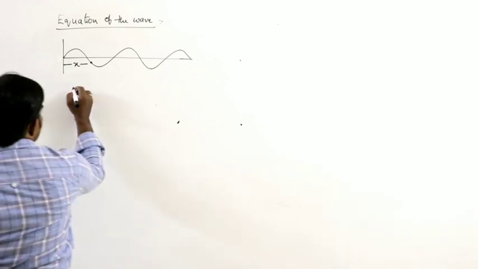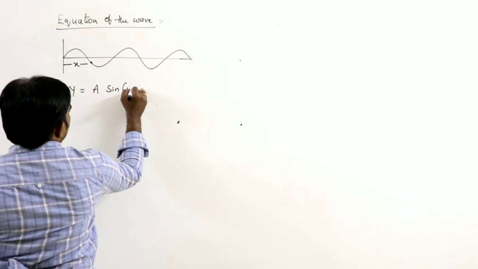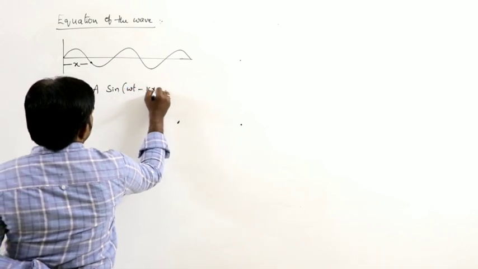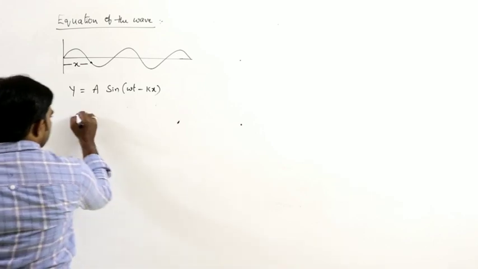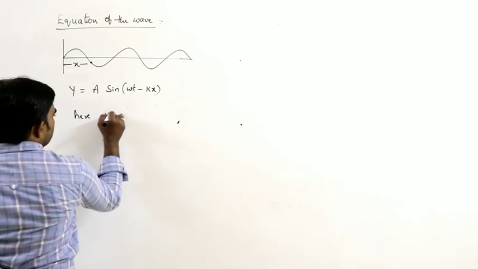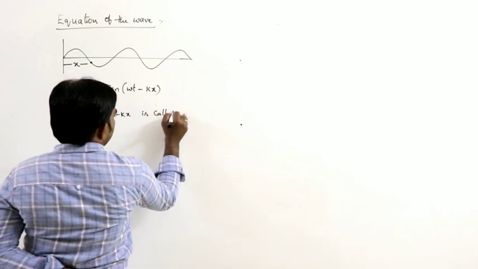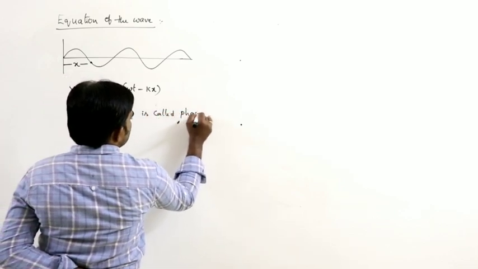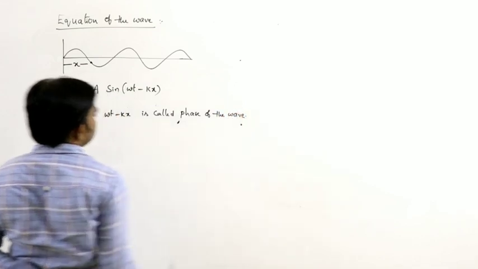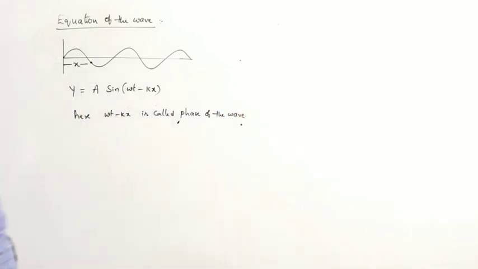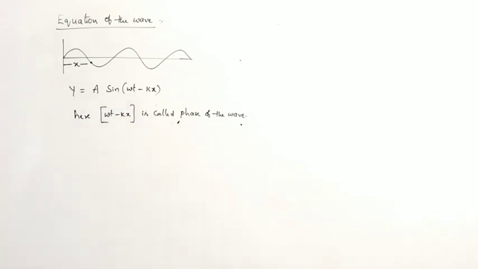Next, we can discuss generally y is equal to a sine of omega t minus kx. Generally this is the equation. Here omega t minus kx is called the phase of the wave.